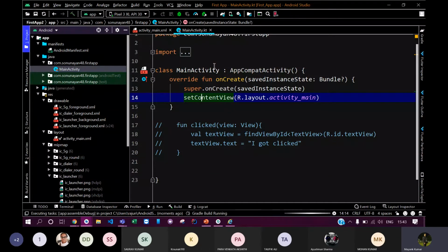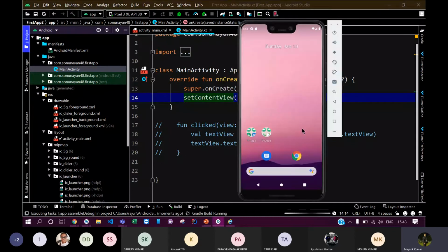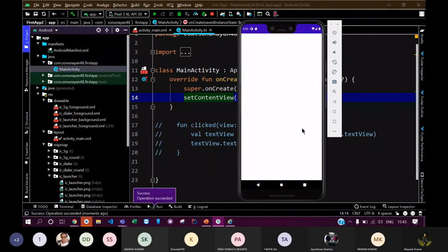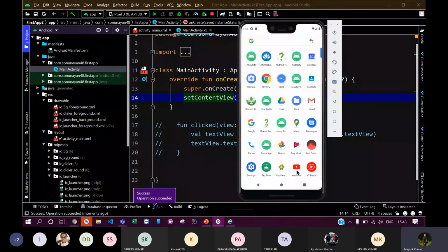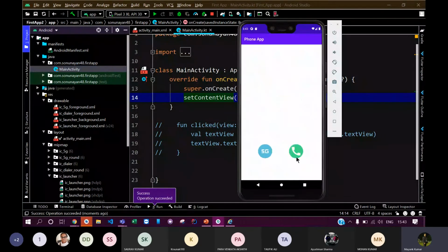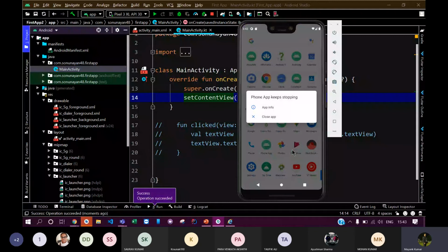So let me run the app. You will see that when I tap on the phone icon, my app will be crashing. You can see that my app just crashed when I click on the phone icon. Let me just do it one more time. My app is crashing. But you might face this issue not just in this part. You might be thinking, why is my app crashing, since here nothing is happening? So basically, all the scene goes in the logcat.